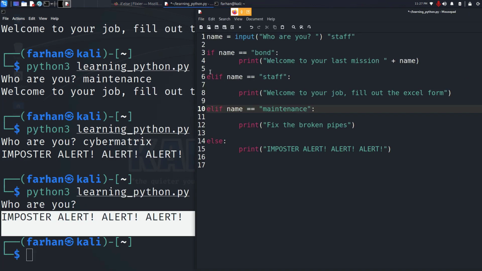Now, it is very important to give no indentation here. It should be on the same line. If you did like this, the program would not run because this elif would be inside the if statement.